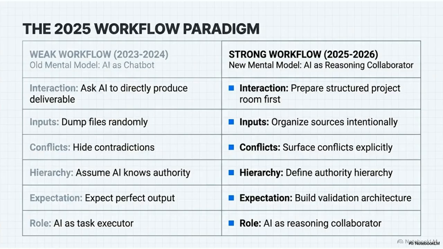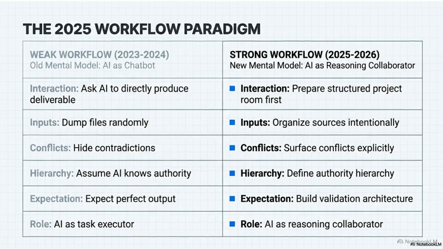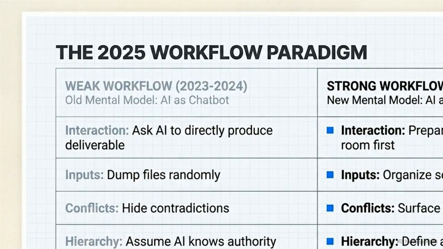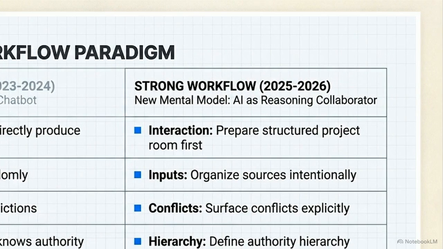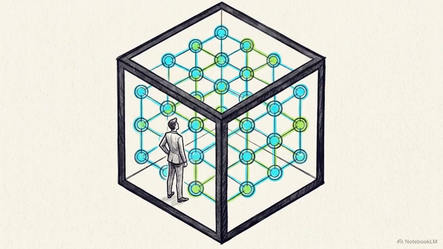To fix this, we must change how we interact with these systems. This comparison table outlines the shift. Abandon the 2023 model of treating AI as a chatbot and adopt the 2025 model of treating it as a reasoning collaborator inside a structured environment. High-quality AI output is a direct byproduct of a visible, tightly controlled reasoning environment.